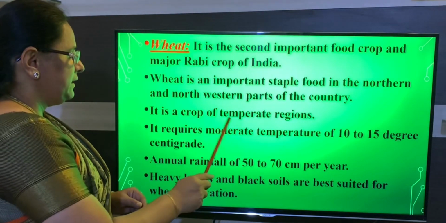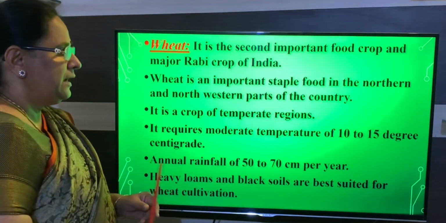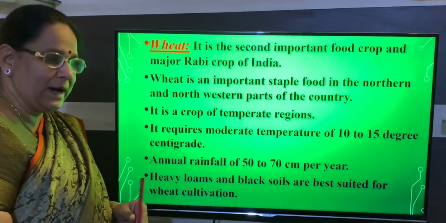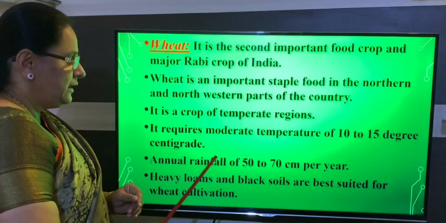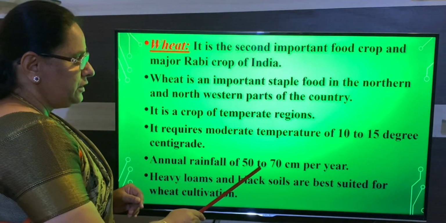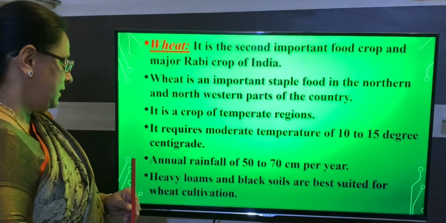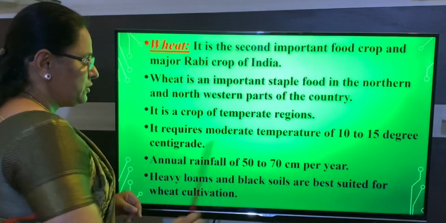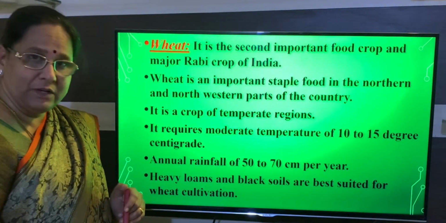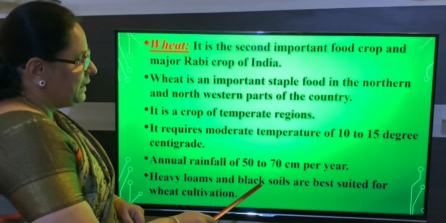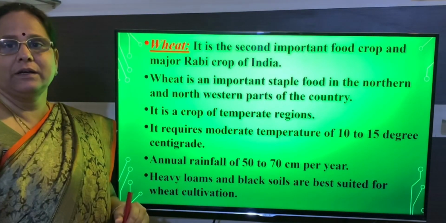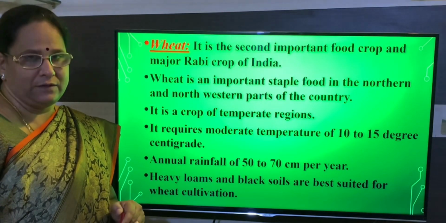This crop is mainly cultivated in the temperate region, and the temperature it requires is 10 to 15 degree centigrade, and the rainfall it requires is 50 to 70 centimeter. The best soil to grow wheat is heavy loam and black soil.